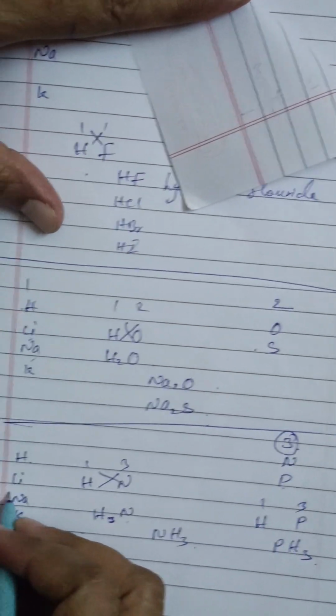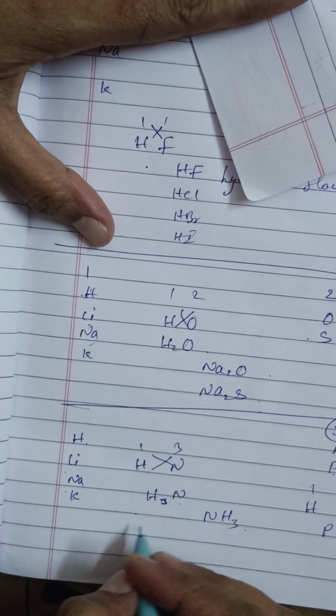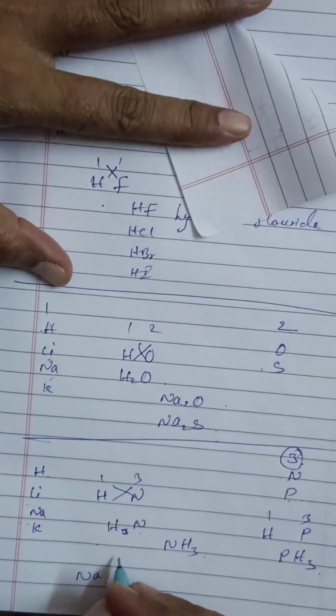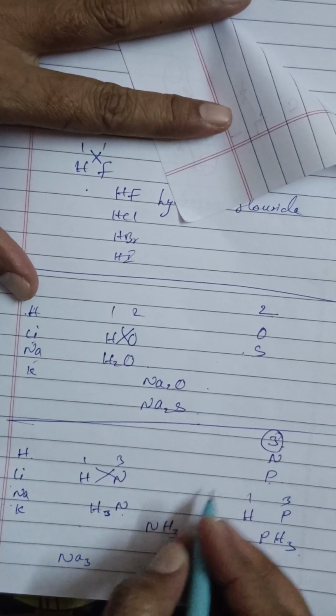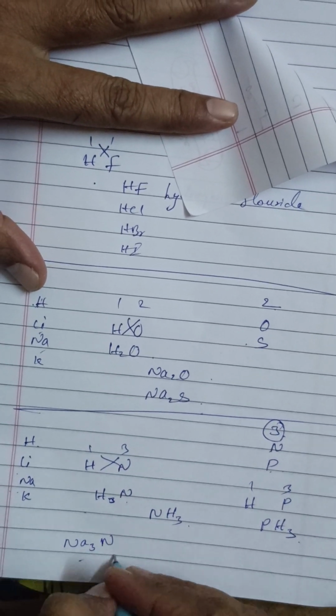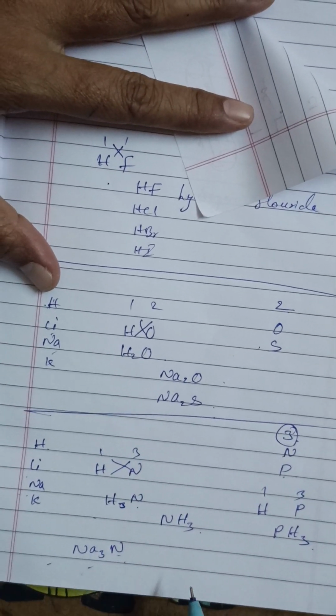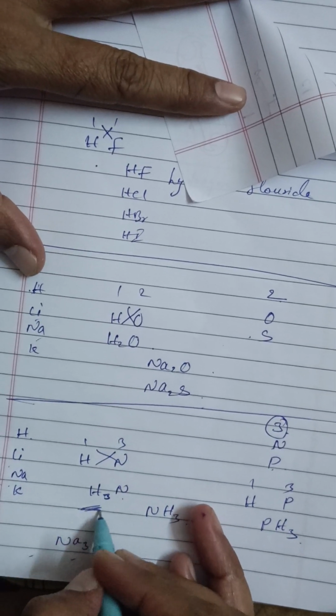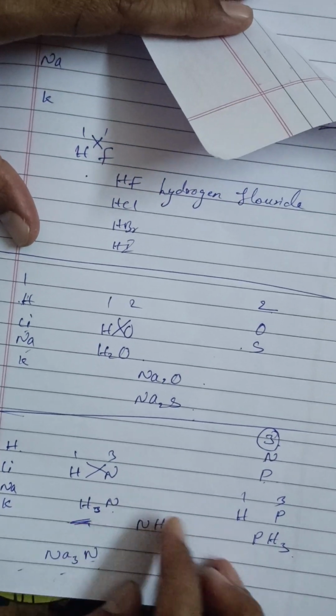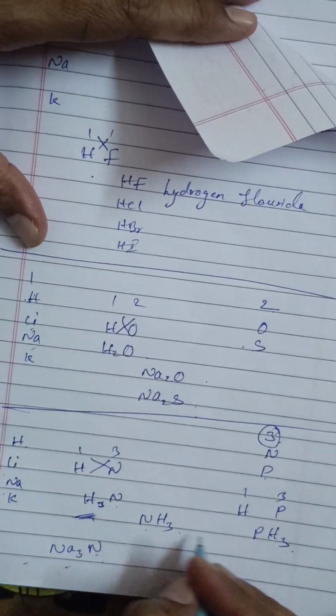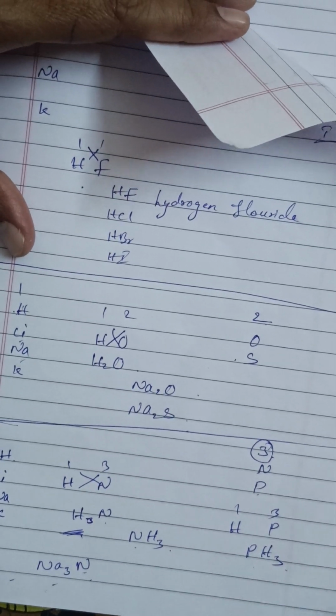But don't write like that with lithium and sodium. If sodium is combining with nitrogen, write Na3N only, sodium nitride. Don't write nitrogen first and sodium second. Only in the case of hydrogen do you write nitrogen first and phosphorus first. This is ammonia and this is phosphine.